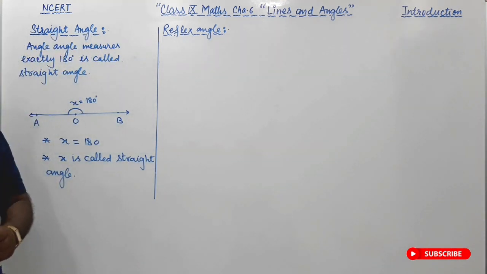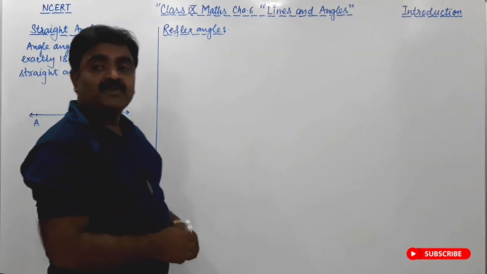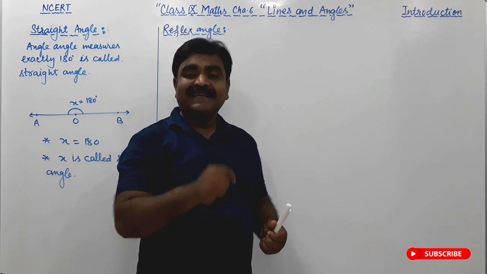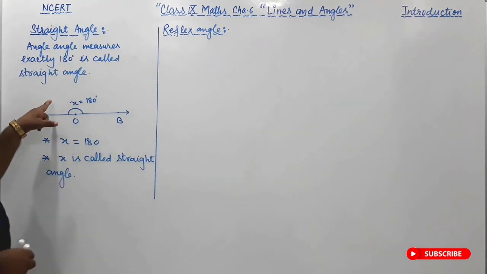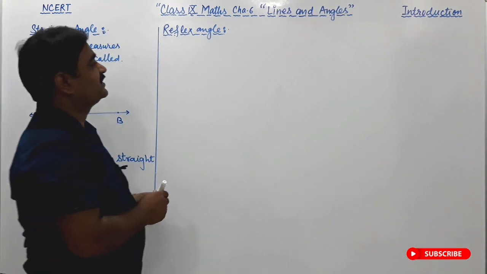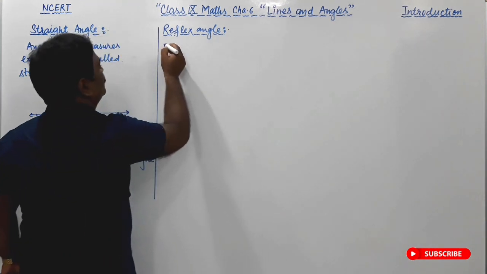What is a reflex angle? An angle whose measure is greater than 180 degrees but less than 360 degrees is called a reflex angle.